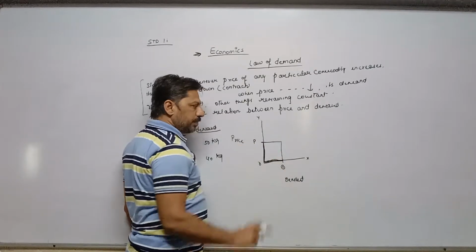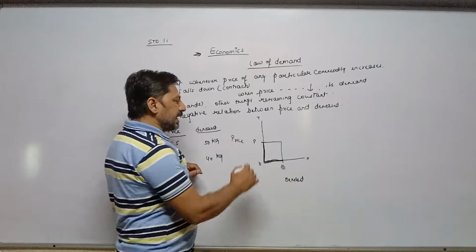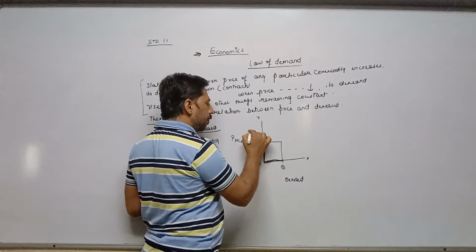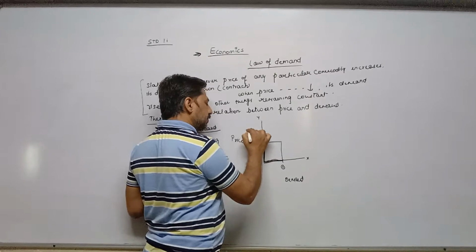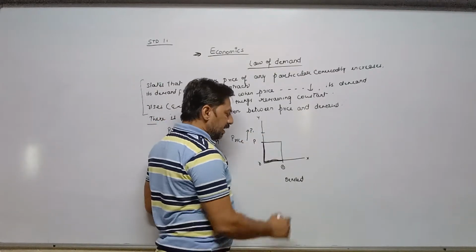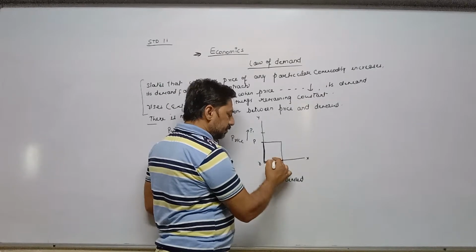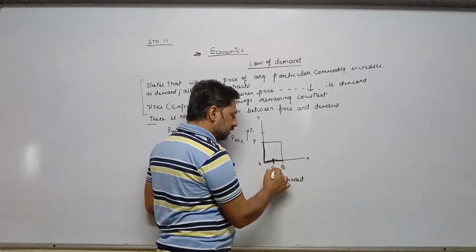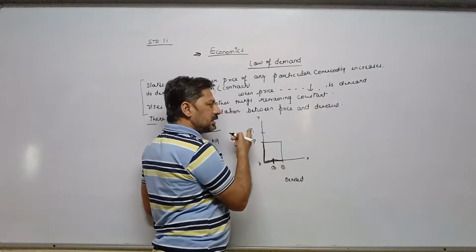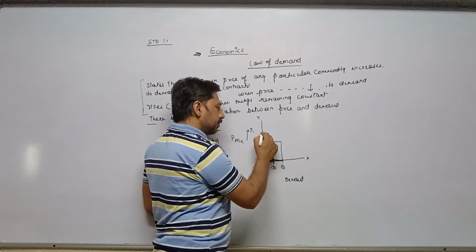Means OQ. Now, when price increases, suppose price increases from OP to OP1, this is an increase in price. When price increases, as a result, demand contracts to Q1. Now join the increased price and decreased demand.